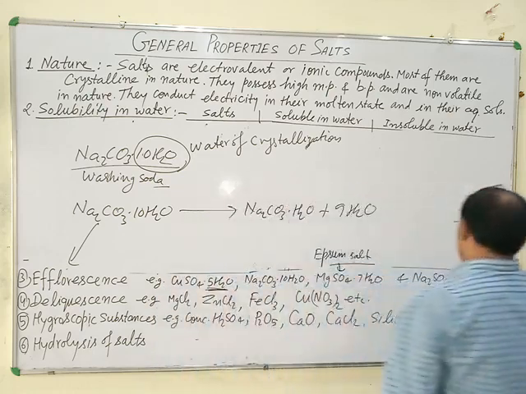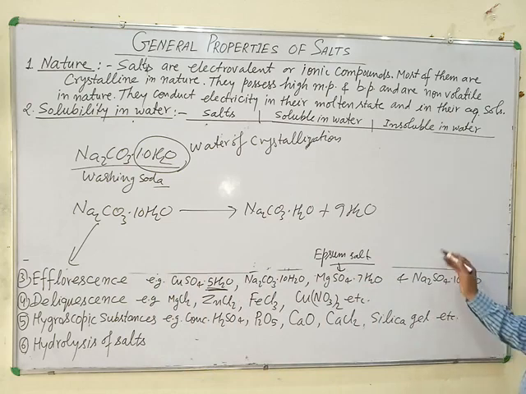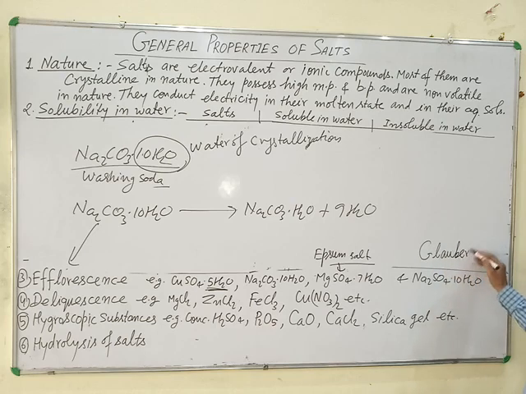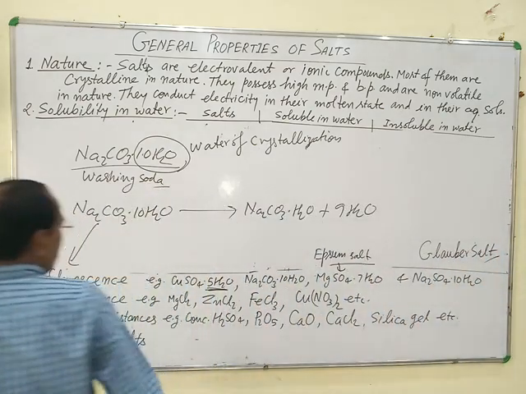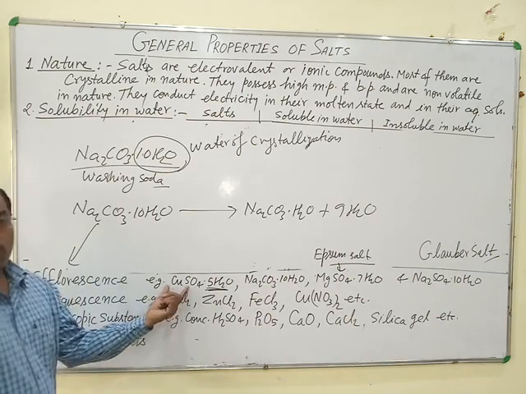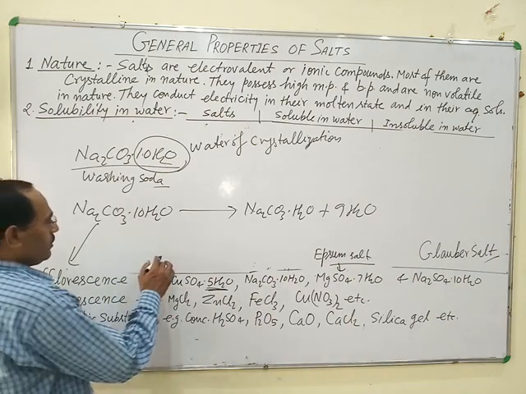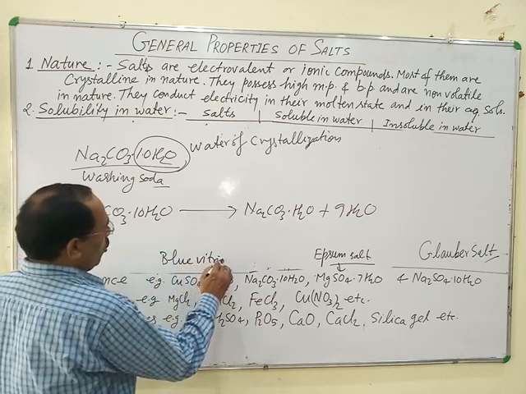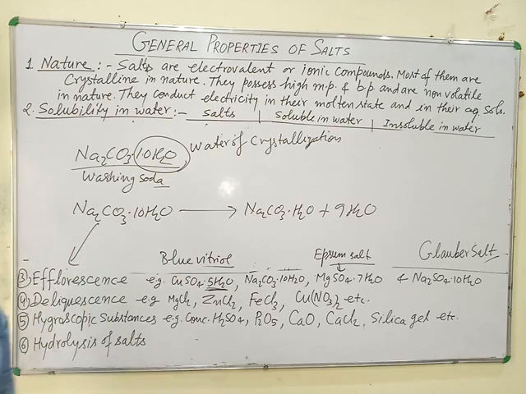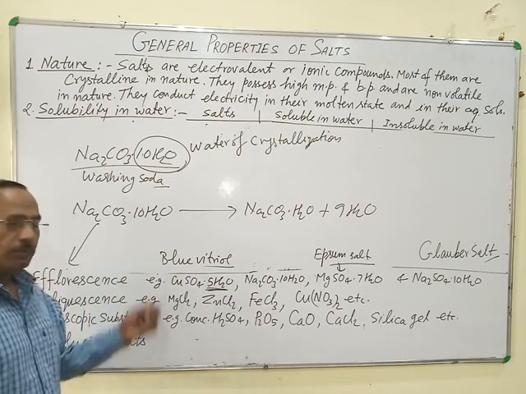And decahydrated sodium sulfate is known as Glauber's salt. And this is washing soda. This is blue vitriol, copper sulfate pentahydrate. This is called blue vitriol.